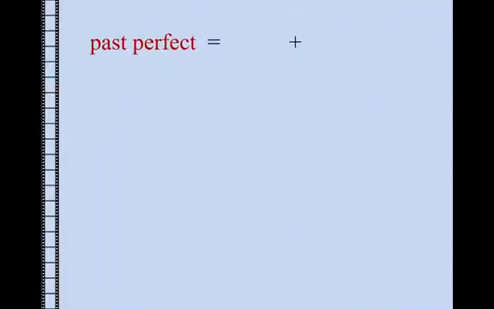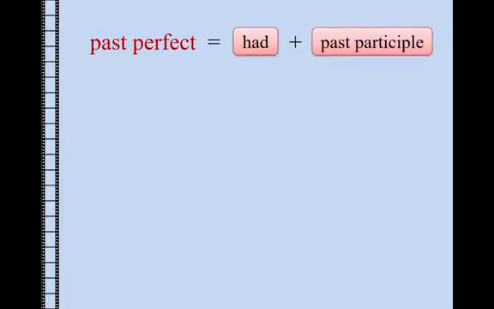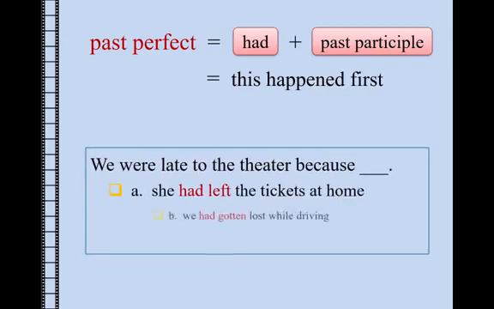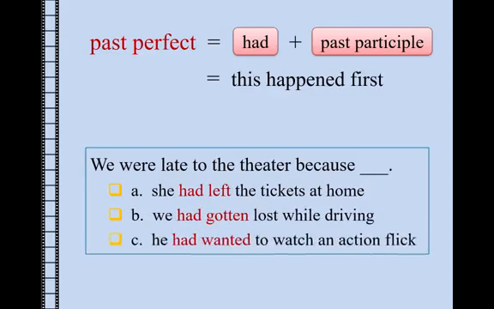Let's review. The past perfect consists of two parts, had plus the past participle of the main verb. It means that this happened first. Can you guess why Larry and I were late yesterday? We were late to the theater because A, she had left the movie tickets at home and we had to drive back to get them. B, we had gotten lost while driving to the theater from the restaurant where we had dinner. Or C, he had wanted to watch an action flick, not a romance movie, so we were arguing about which movie to watch. The answer is the first one, of course.